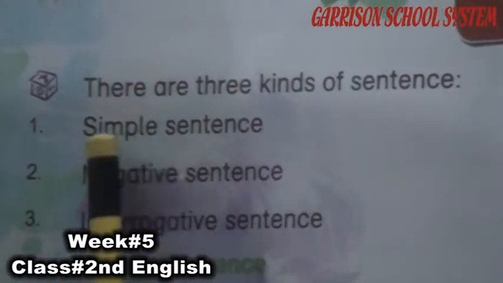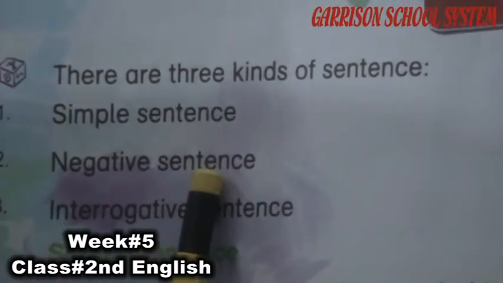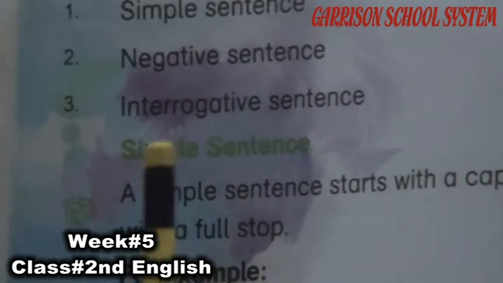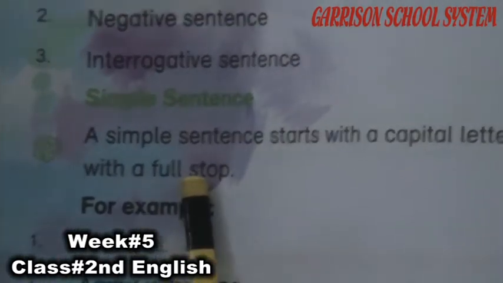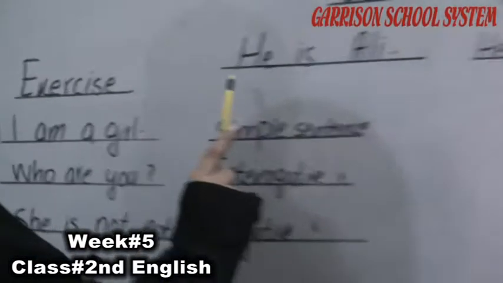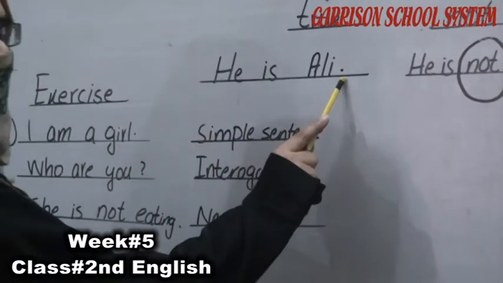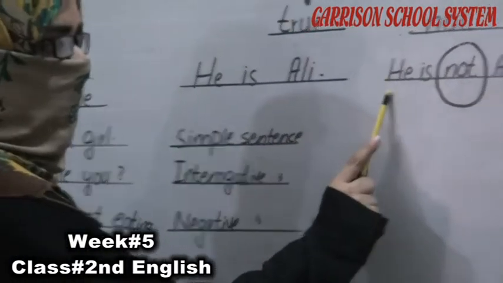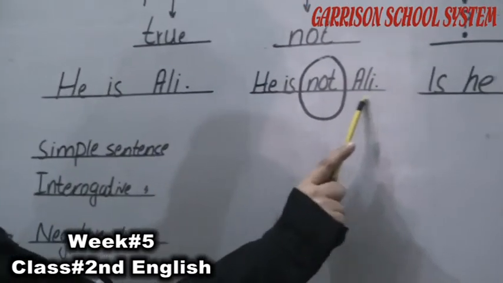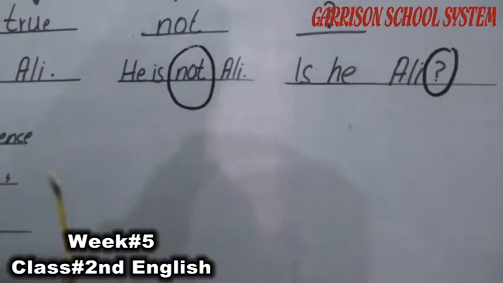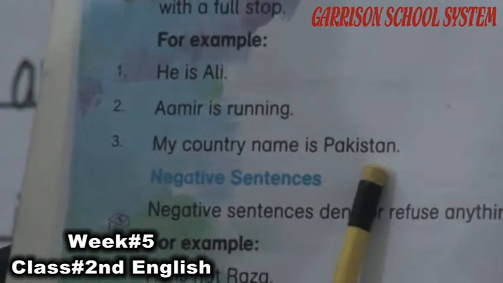There are three kinds of sentences: simple sentences, negative sentences, interrogative sentences. Simple sentences start with a capital letter and end with a full stop. As you can see, these sentences begin with a capital letter and end with a full stop. For example, he is Ali, Amir is running, my country name is Pakistan.